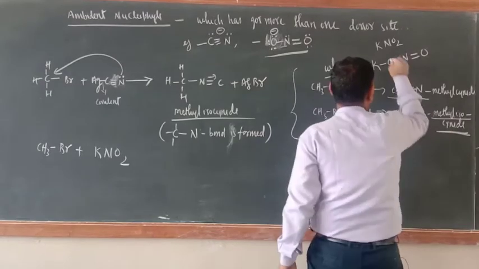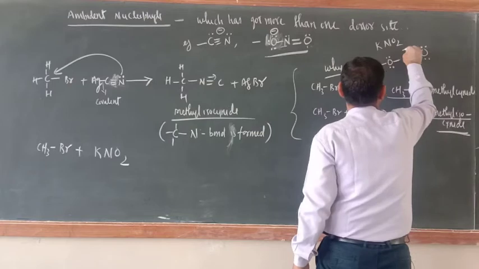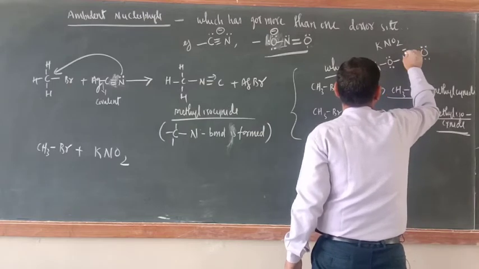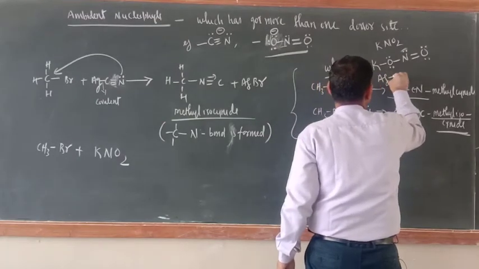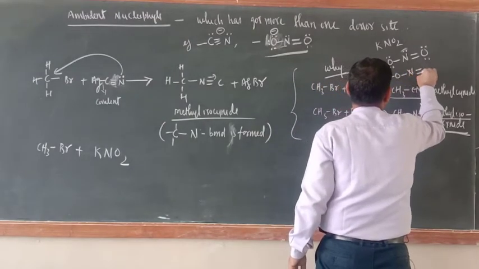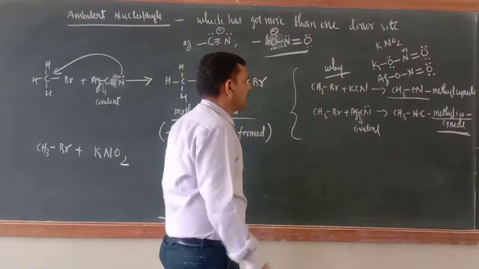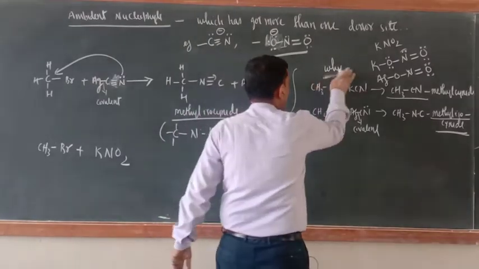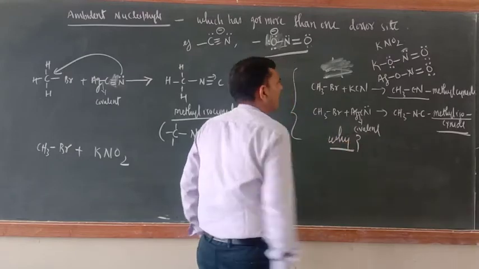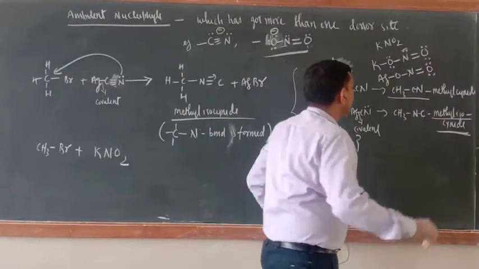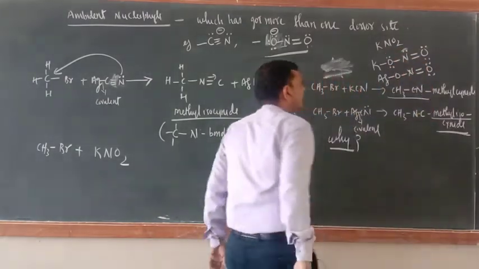Okay, now here 2 4, here also 2 4. Here which bond is there? Here also a lone pair of electrons is there. Now similarly, Ag-O-N double bond O, this one and this one. Okay, and now try to understand here. This is the structure of AgNO2 and KNO2.